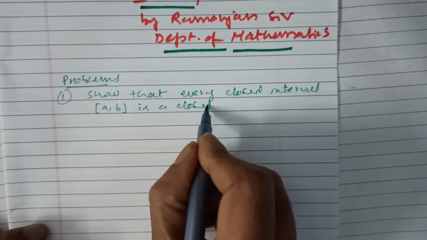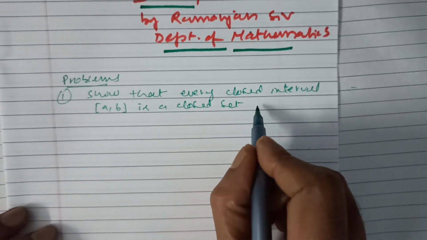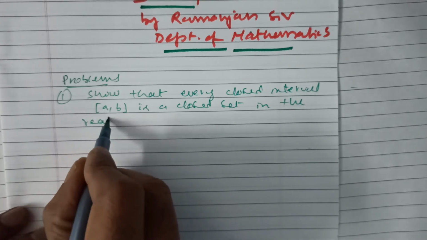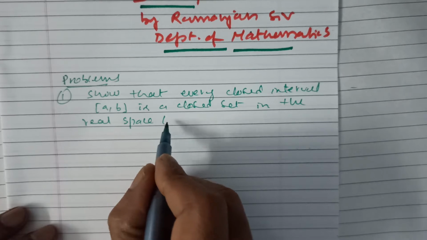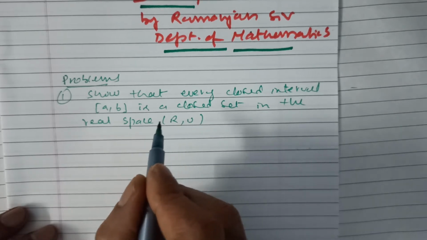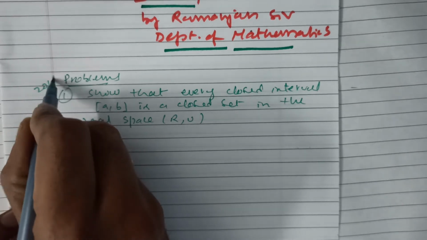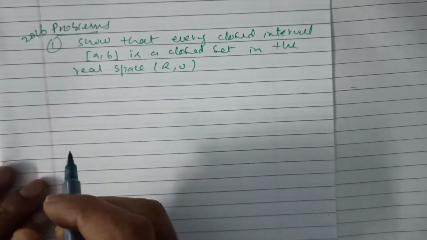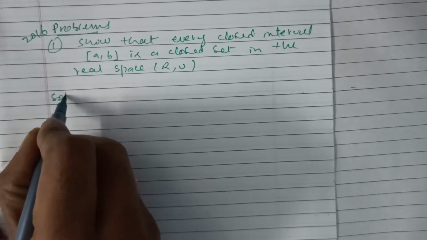So a closed interval is a closed set in the real space (R, U). This is the problem asked in 2016. So let us prove that a closed interval is a closed set.